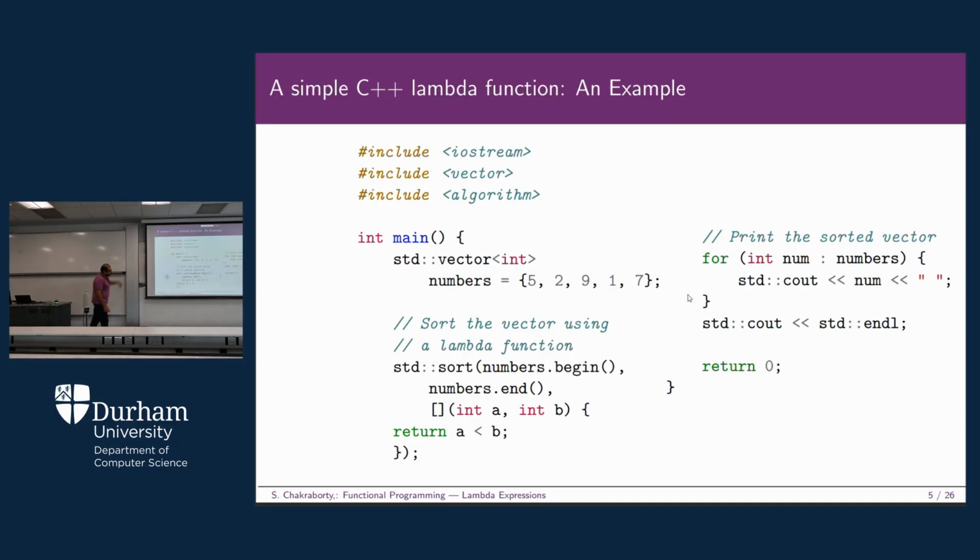Now you're going to sort them. How are you going to sort them? In ascending order, and that particular intention is mentioned within this particular part, starting with the square brackets at the beginning, then int a, int b, and then return a less than b. Inside the sort, you just specify from where to start, from where to end, then which operation you are going to do.